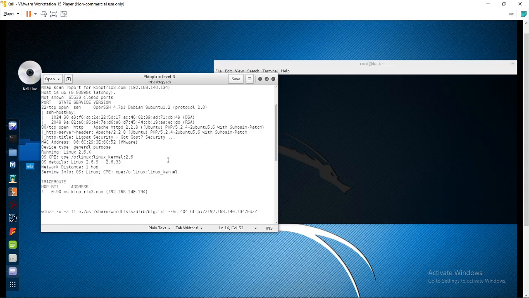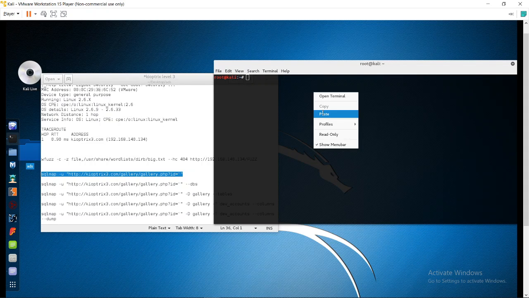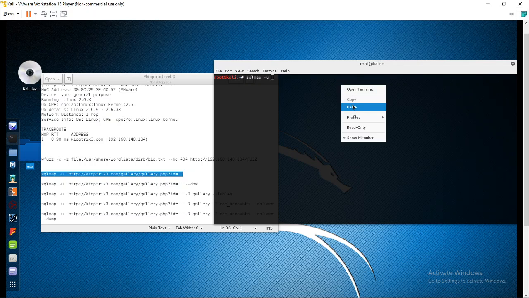I will go through the command. sqlmap -u is for giving the URL. It is checking if that site is vulnerable to SQL injection or not.